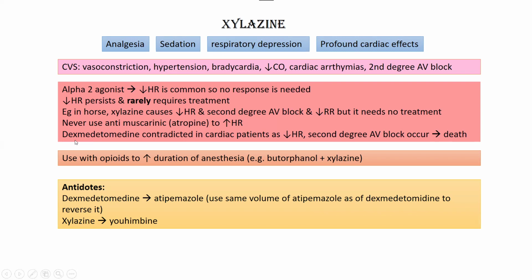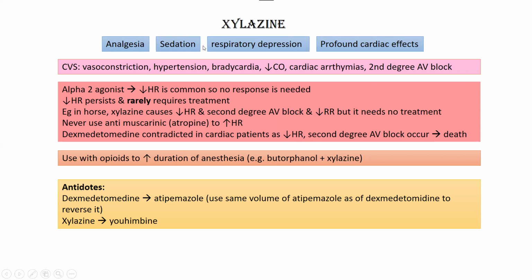And you should remember that dexmedetomidine or any alpha 2 agonist is contraindicated in cardiac patients because it will further cause decreased heart rate and second degree AV block, and it will lead to the death of the animal. So if the animal has any heart issues or history of heart disease, these alpha 2 agonists are contraindicated in those animals.